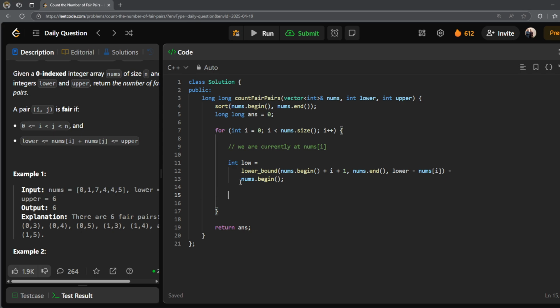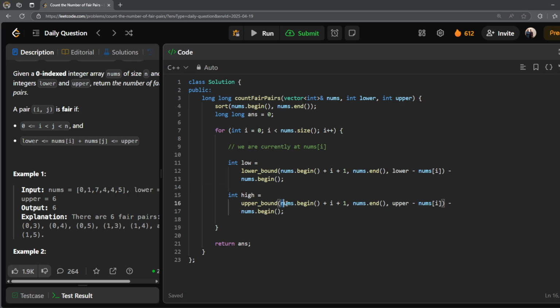And why am I subtracting nums dot begin from this lower bound? Because lower bound actually gives you the iterator. I do not want the iterator, I actually want the index. So if you subtract nums dot begin from the lower bound, it's going to return you the index rather than the iterator. Similarly, I'm going to calculate the upper bound.